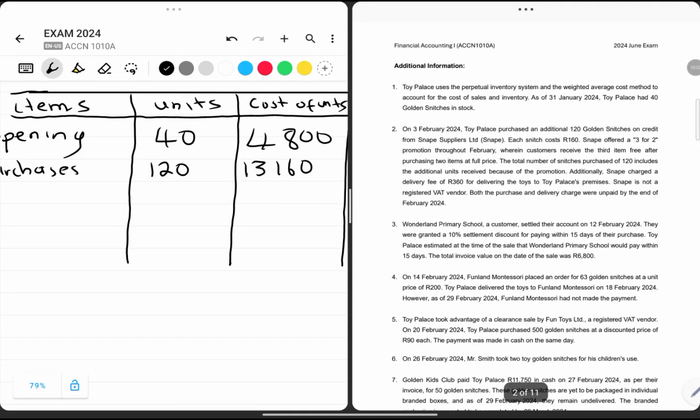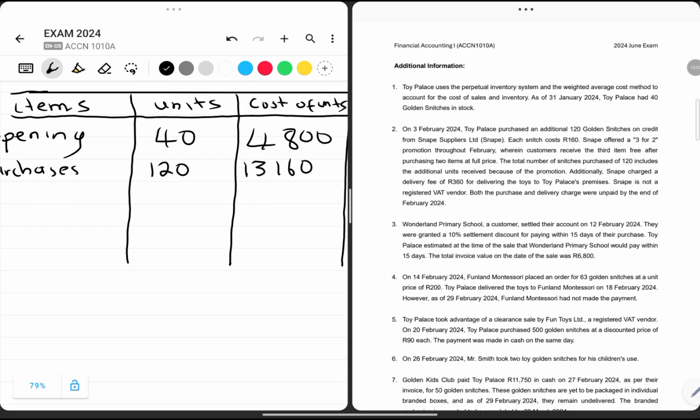One thing you should know: we are going to account for the weighted average cost before we recognize that we are going to make a sale, because the weighted average cost always changes along with the purchases made, according to the transactions as they occur. Now we reach point number three. It says Wonderland Primary School, a customer, settled their account on 12 February.